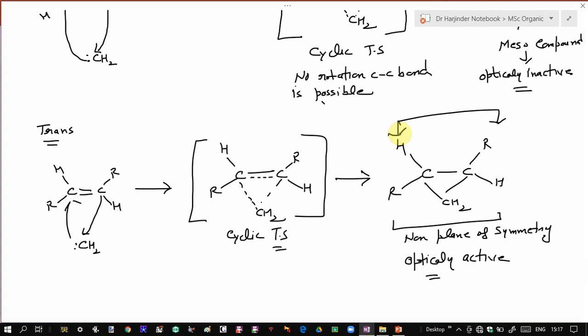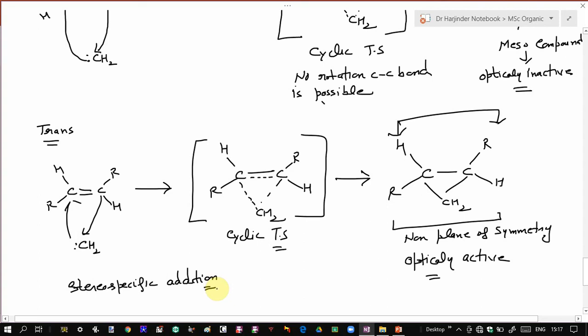Now stereospecific reaction means one stereoisomer gives one stereoisomeric product, while the other stereoisomer gives the other stereoisomeric product. So here you will get this product. So we can say the addition of singlet carbene to alkene is an example of stereospecific addition.